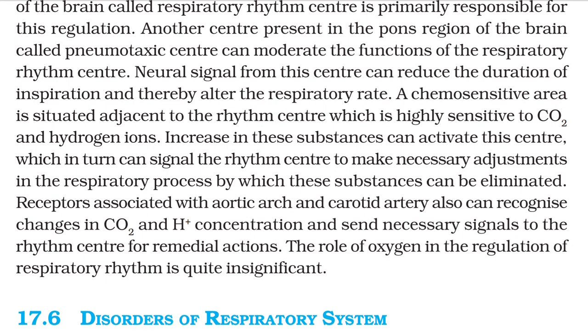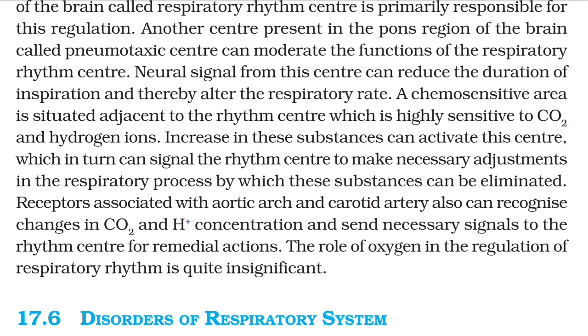Remember P for P, pneumotaxic center. This can moderate the functions of the respiratory rhythm center, means it will control the respiratory rhythm center. So the neural signals from this center can reduce the duration of inspiration and thereby alter the respiratory rate.